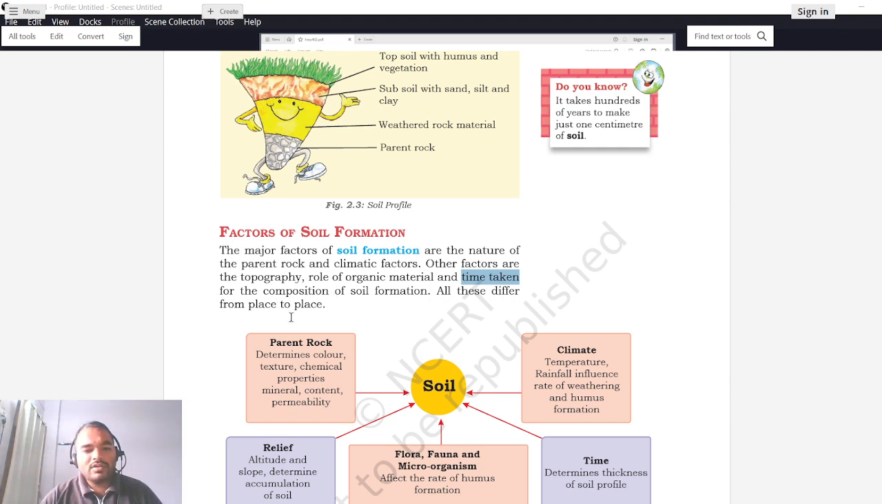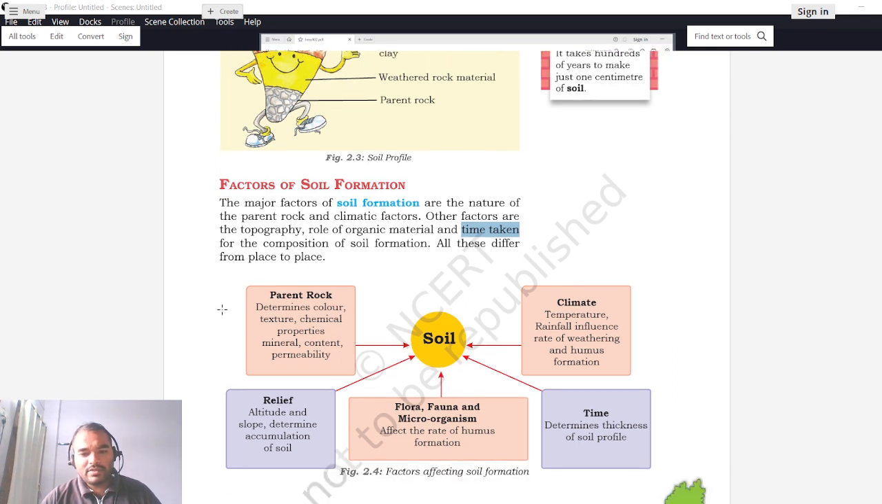So all these differ from place to place, and all these factors like parent rock, climate factors, other factors including topography, role of organic material, and time, all these factors will vary from place to place, right? So now let us start with parent rock. Parent rock will determine the color, texture, chemical properties, mineral content, and permeability of soil. So depending upon the parent rock, the soil will get its different properties.